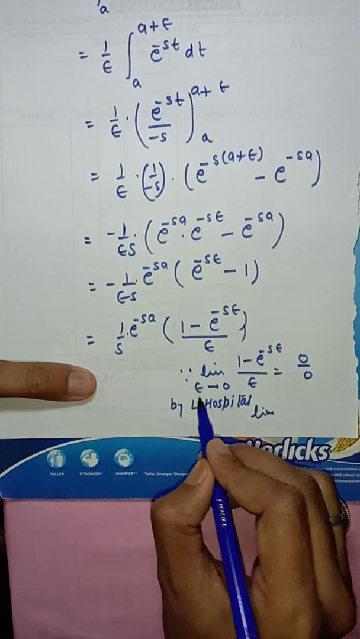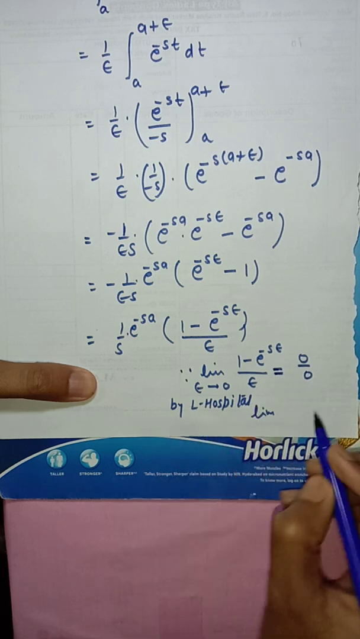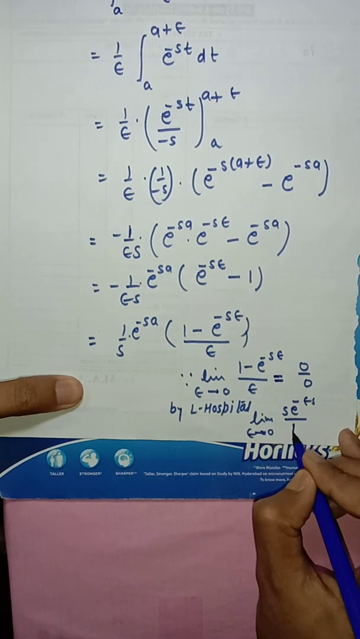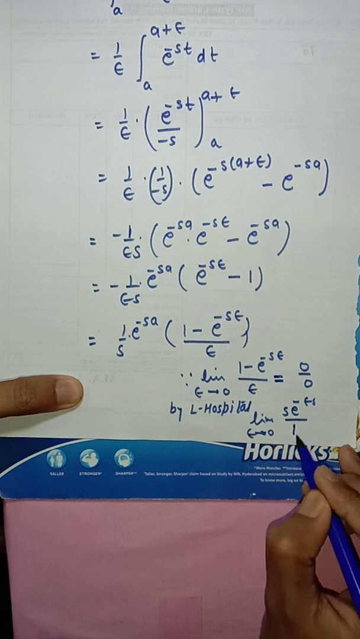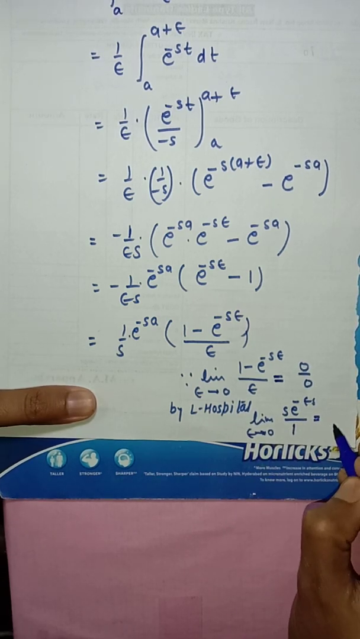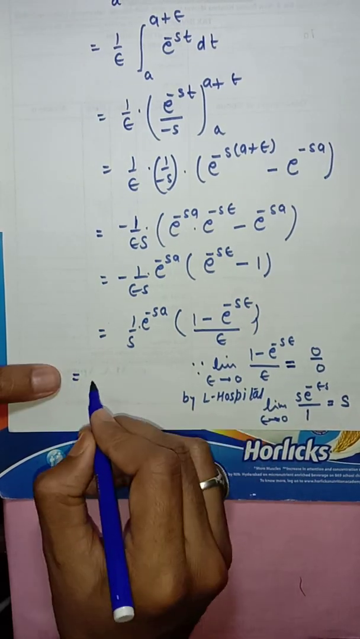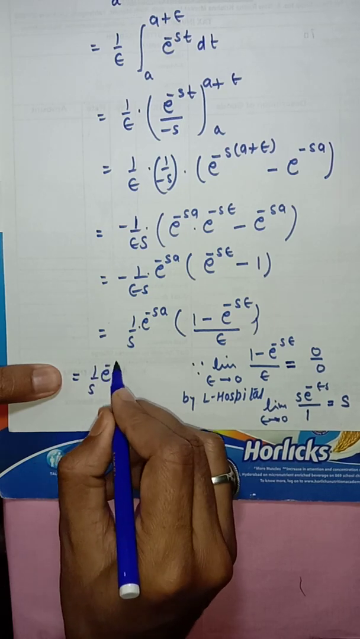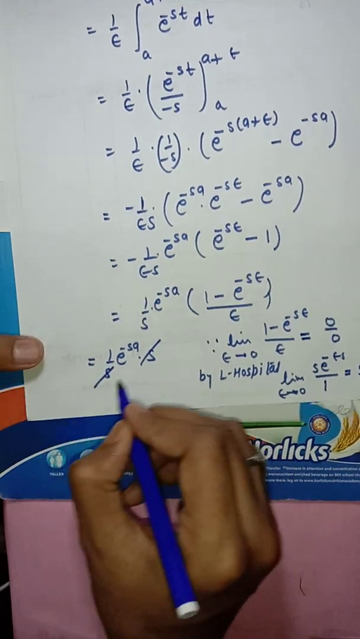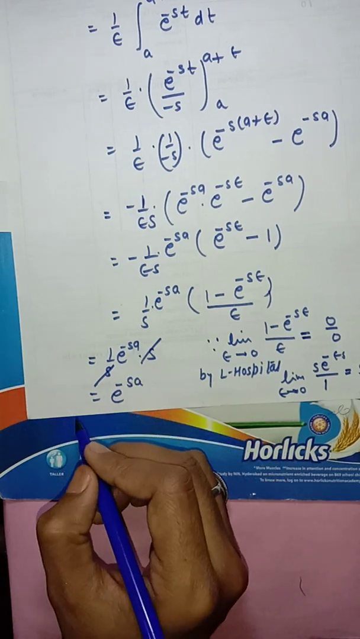If we take the limit epsilon tending to 0, we have the indeterminate form 0 upon 0. Now by L'Hospital's rule, we differentiate the numerator and the denominator. If we take the limit epsilon tending to 0, this is equal to s. So this is equal to 1 upon s, e to the power minus s a, into s. Cancel out the s. This is the Laplace transform of the Dirac delta function.